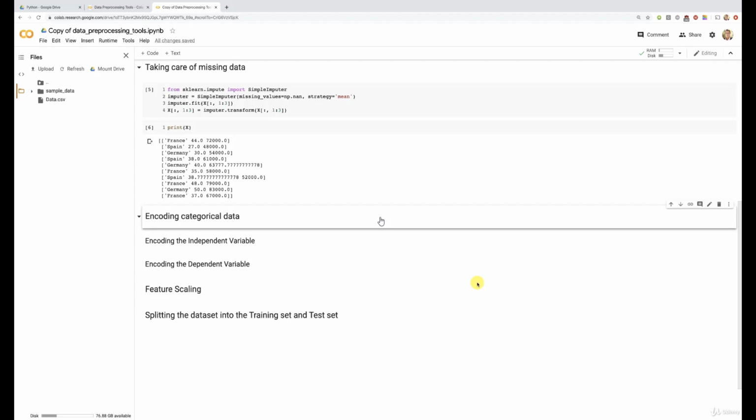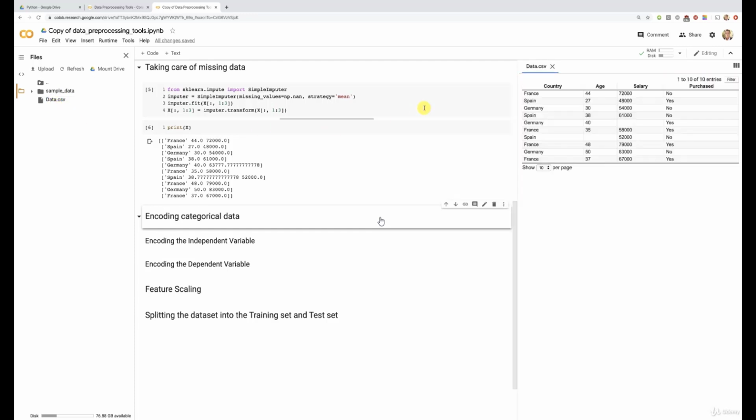Let's proceed to the next tool in our data preprocessing toolkit, which is about encoding categorical data. So first, let me explain why we have to do this. Let's open the dataset again. As we can see, this dataset contains one column with categories: France, Spain, or Germany.